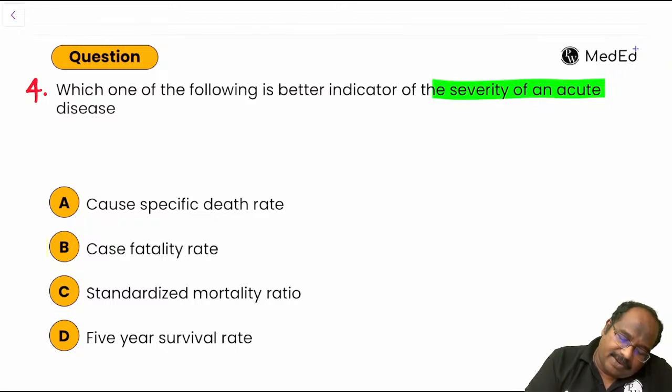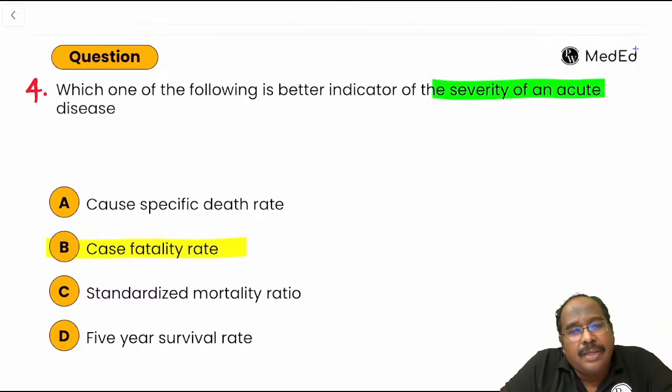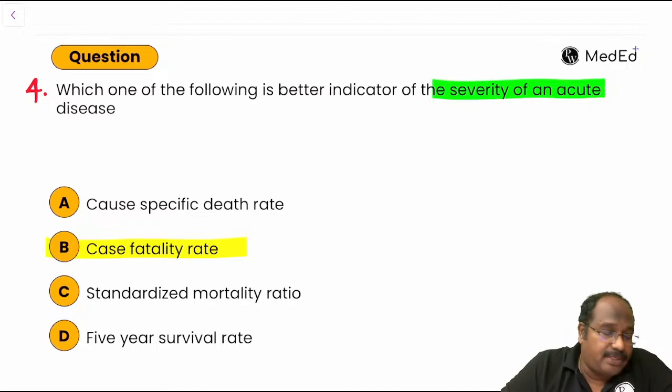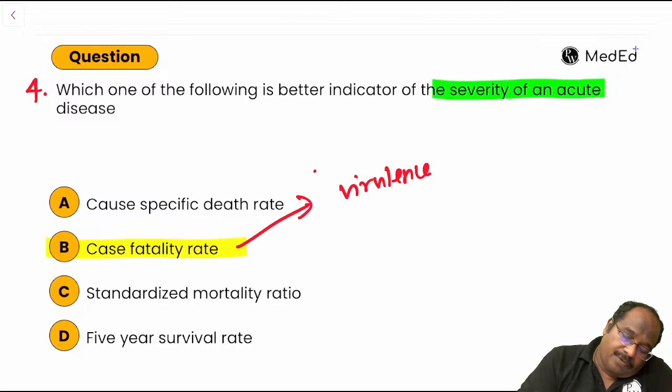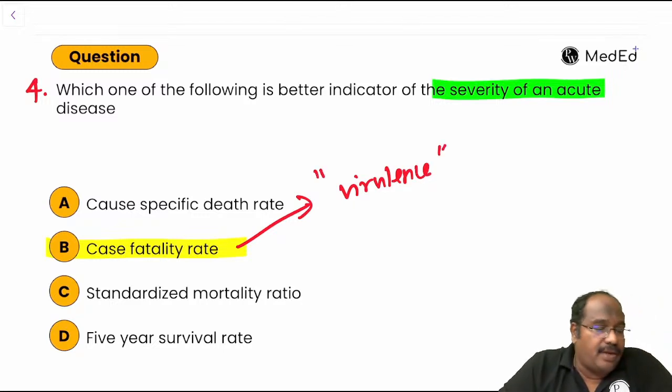It is case fatality rate. Survival rate will estimate prognosis, guys. Case fatality rate will tell you virulence or killing power.